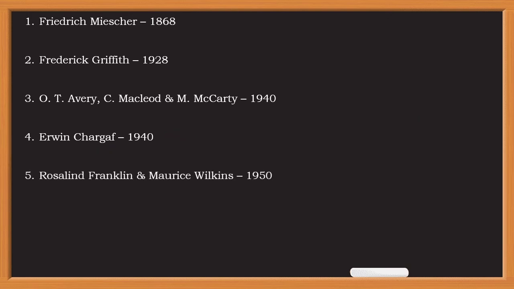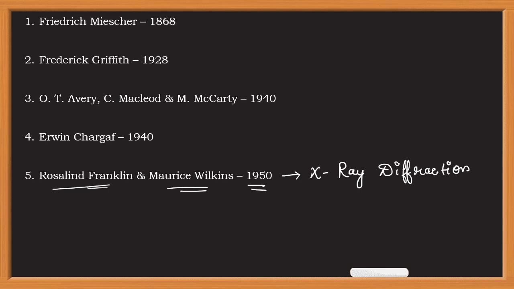Now the next major breakthrough in the discovery of DNA was from Rosalind Franklin and Maurice Wilkins in 1950. They produced the X-ray diffraction data of DNA. According to their result, DNA was a helical structure, and there were 2 types of periodicity present in DNA. One was every 3.4 angstrom and another periodicity was found every 34 angstrom of DNA. Okay, but with the X-ray diffraction data, they could not form the 3D structure of DNA.